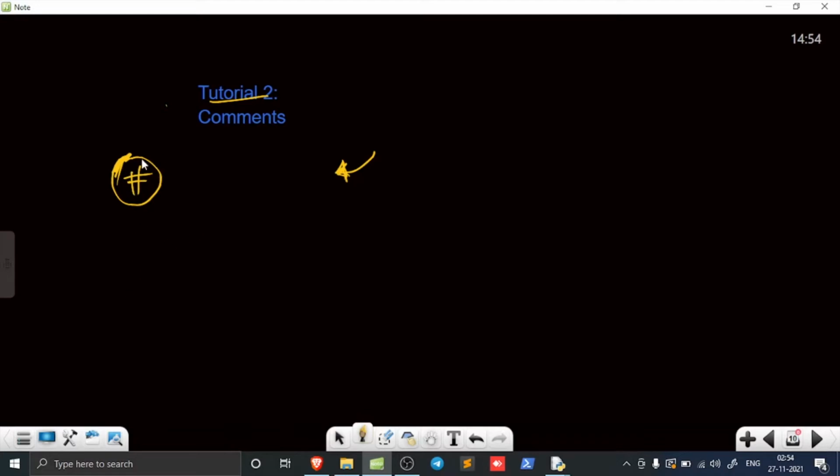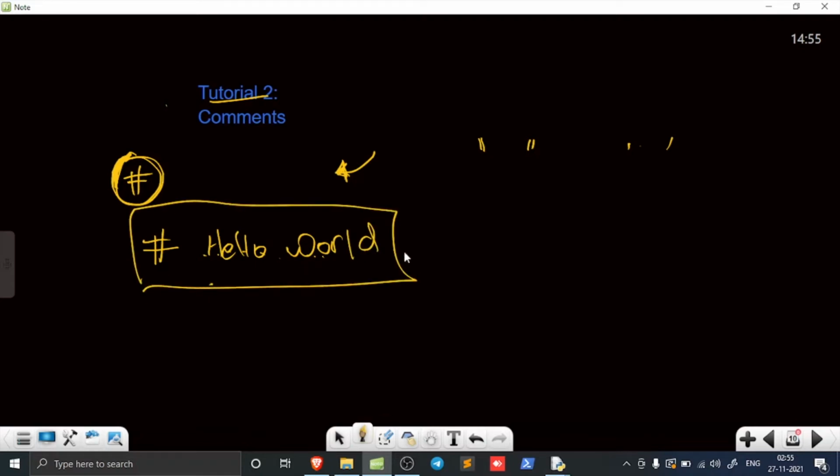Comments start with the pound symbol, the hash. After it you can write anything. I said that if you are giving any characters, they should be in single or double quotes, but in comments you can write them plainly. You can just write hello world and add it as a comment. It doesn't matter to the Python program whether it is a string or not, because this is not executing. If it were executing, you would need quotes here.